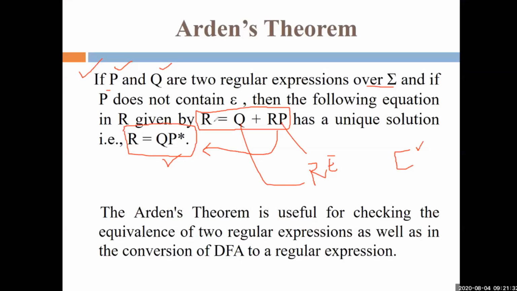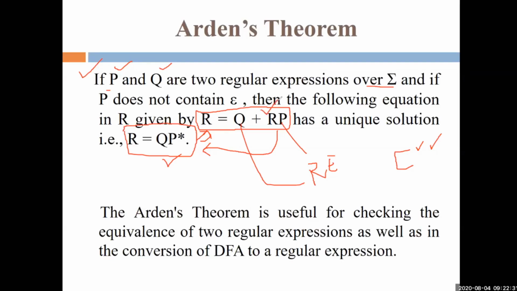In mathematics, we first try to prove that R equals QP star is a solution of the equation R equals Q plus RP. The second proof is called uniqueness: we prove that R equals QP star is the only solution of the equation R equals Q plus RP. So we just have to prove two things. First, QP star is a solution of R equals Q plus RP. Understood? First proof done. Secondly, we have to prove that R equals QP star is the only solution of this equation. Then only can you prove the uniqueness.